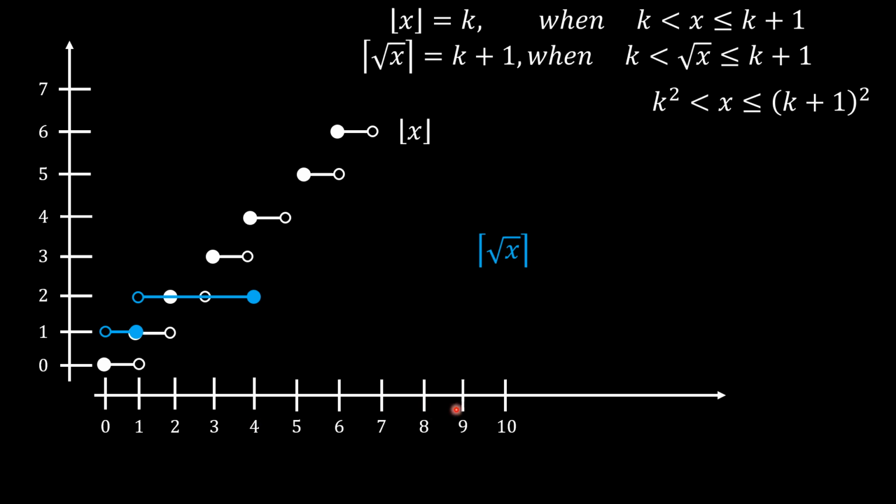Between 4 and 9, the square root of the values here are going to be between 2 and 3, so the ceiling becomes 3. And so that is what we're going to be contending.